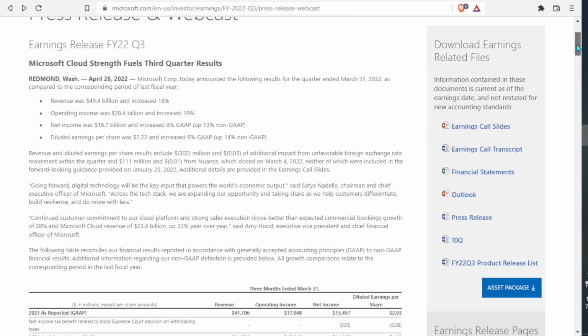So generally, we see all this nice information on the right here, but we're not going to see all of this when the new press release drops. So essentially what we're going to get is this press release right here and the financial statements. Now the earnings call happens a little bit later, so that's when we get all of this other information. The 10Q, they could file at a later time. So this usually comes in, normally at the end. That's usually last. So the first thing we get is press release, financial statements. The rest all comes later.